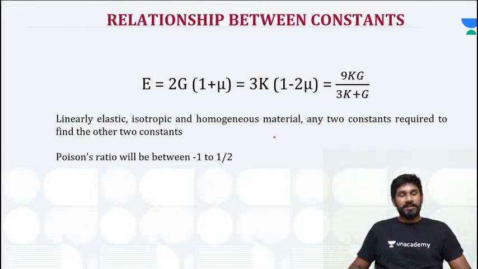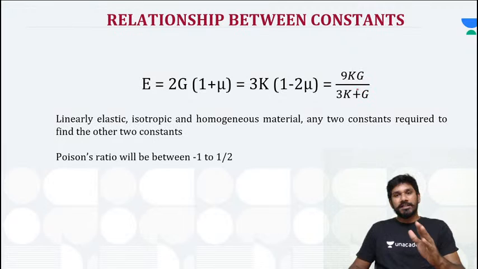So now coming to the next part. This is the very important one, because everybody knows what is the elastic constant. Now, what is the relation? That is very important. If you know this one equation, that is Young's modulus, E is equal to 2G(1 plus mu), that is equal to 3K(1 minus 2 mu), that is equal to 9KG by (3K plus G).